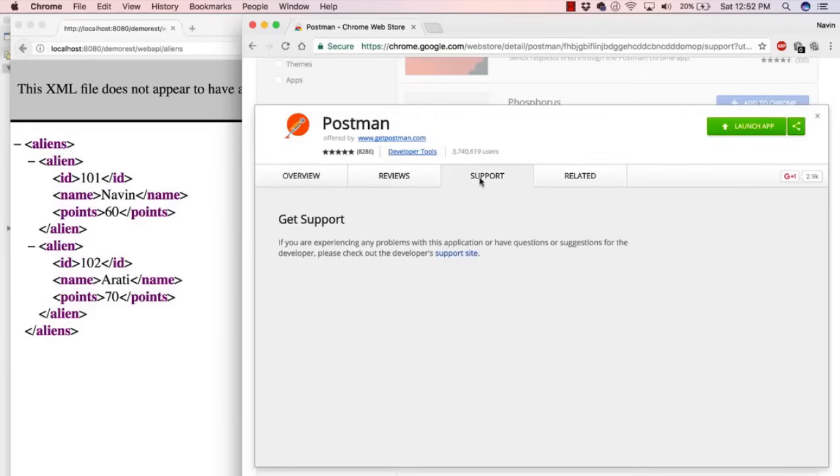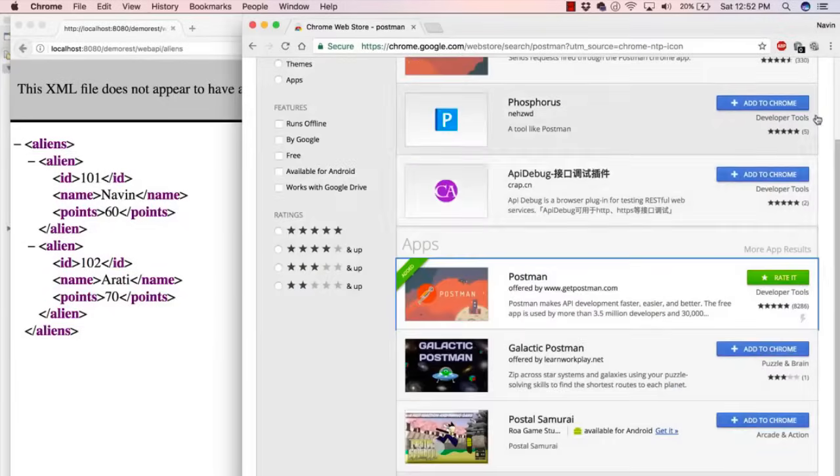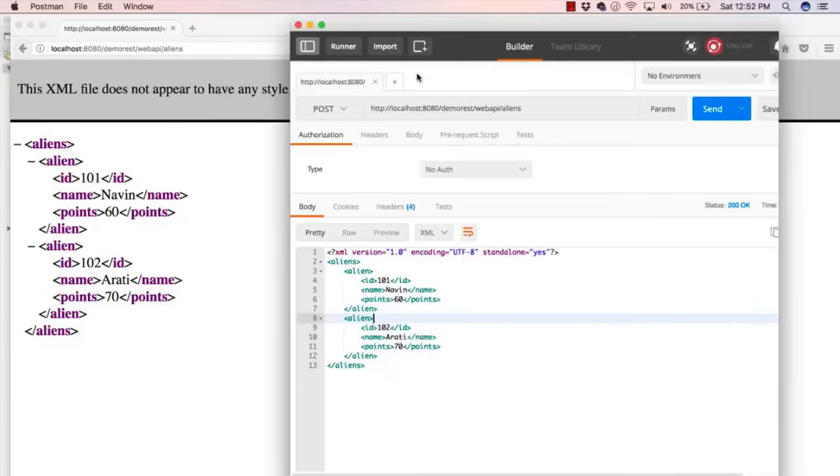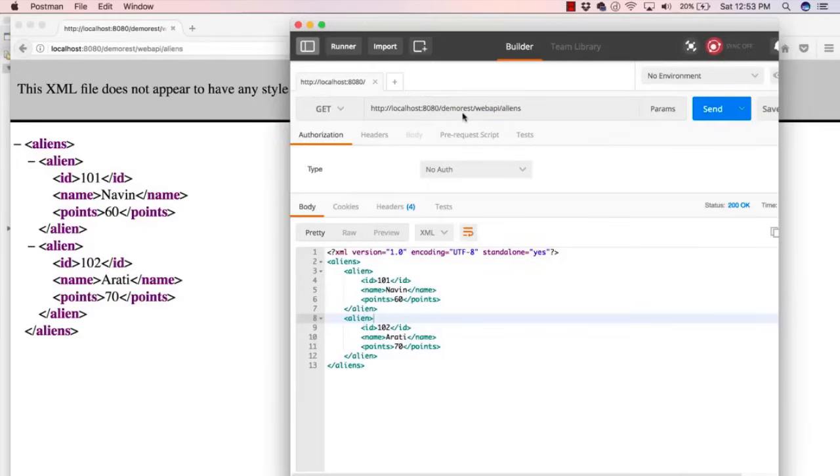I guess you have to restart your browser after installing this. It will notify that. But after doing that, when you open your Postman, this is how it looks like, and how to use this, you will understand in the entire course. But if you just want a quick glimpse, you have to select this GET request, paste your URL here, and click on send. It will send a GET request.